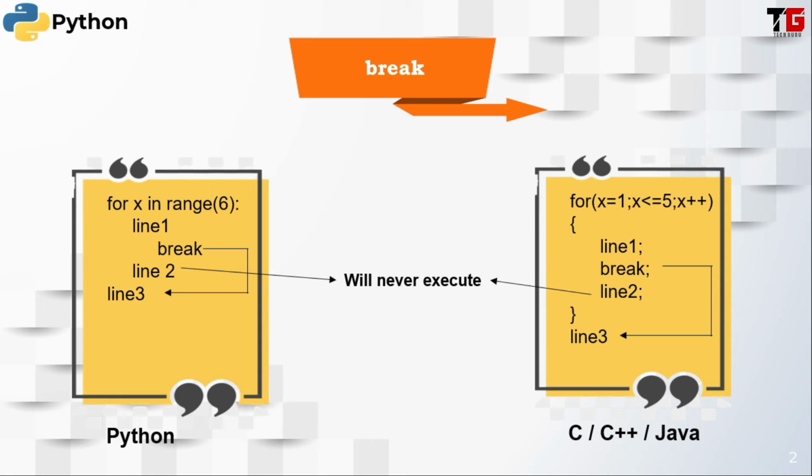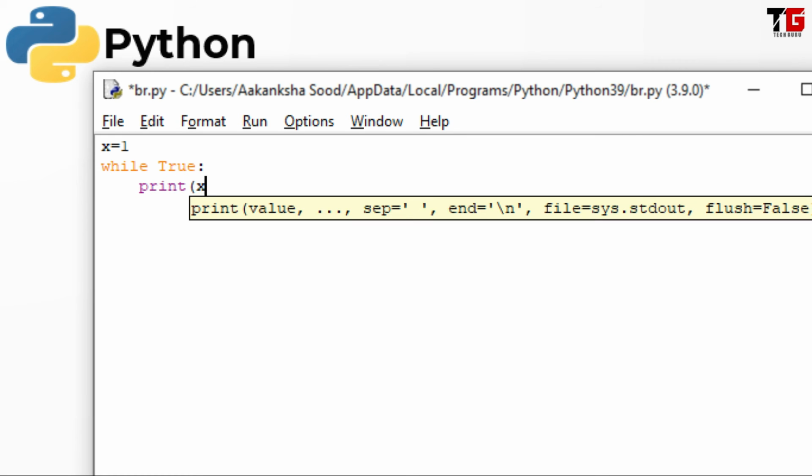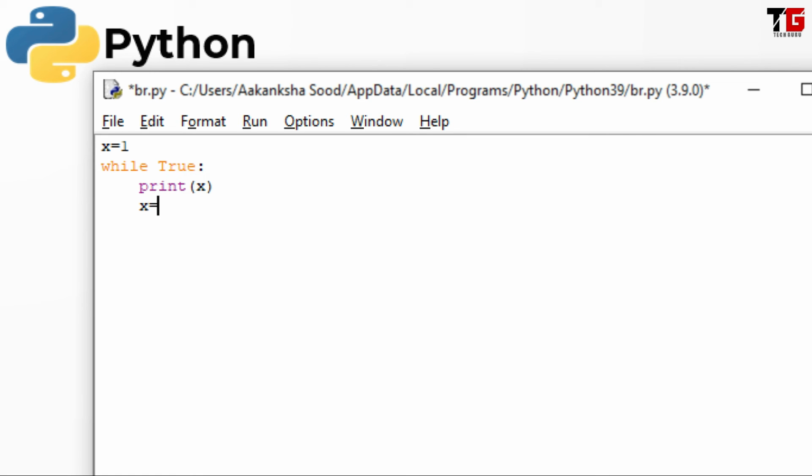Let's see its practical. Friends, to implement the functionality same as do while, I have to put a loop. So I give a starting point. I said x equal to 1. Then I start the while and here I am writing True. True means it is an infinite loop. In the loop, I am going to print the value of x. Then I increment the value of x.